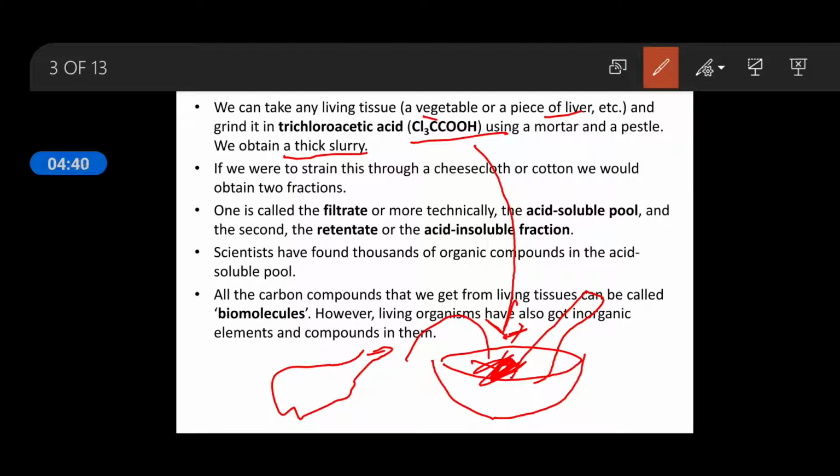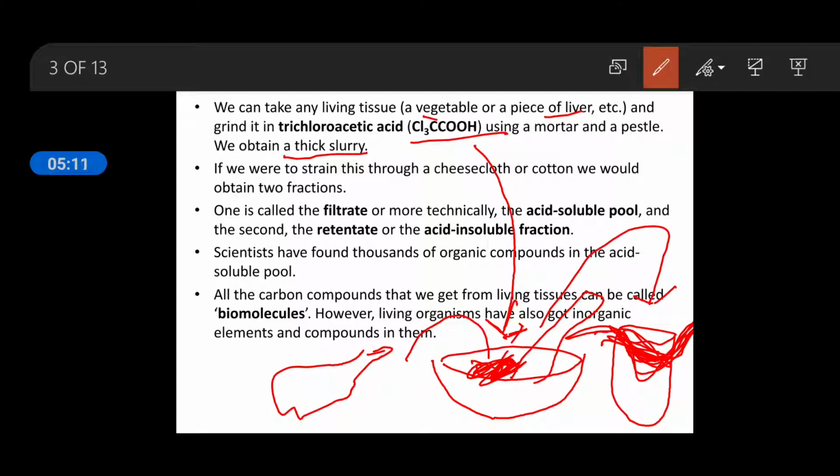Now what we have to do: just suppose this is a test tube and we cover it with a cheesecloth or a cotton cloth. This is a cotton cloth. Its mouth is covered with this cloth.